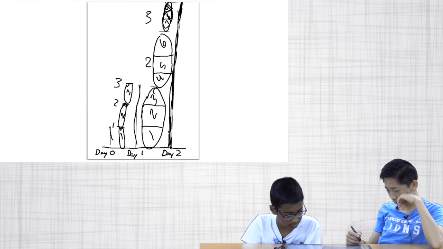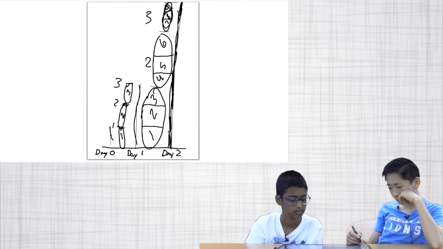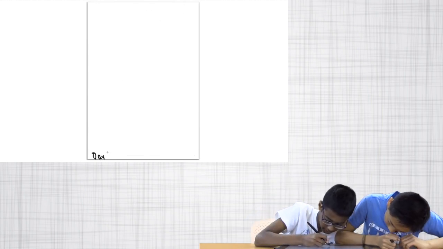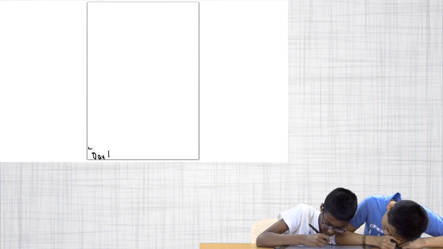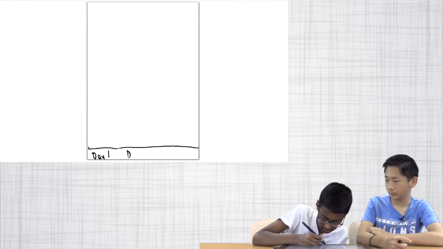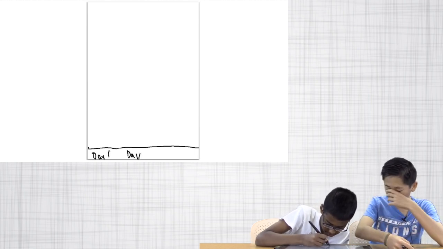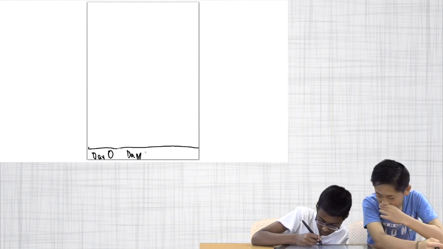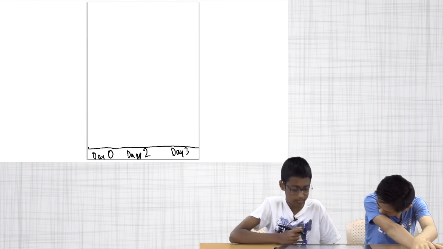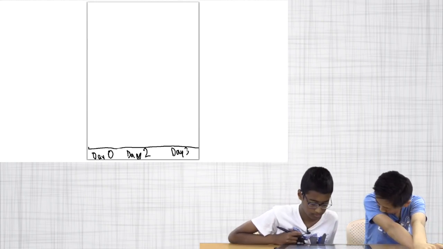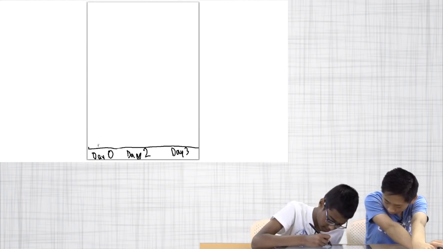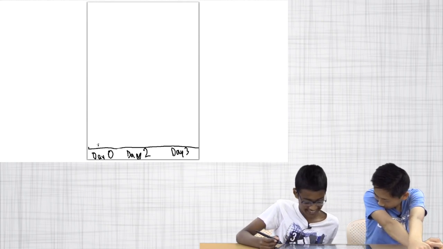Let's do one more. Let's do day 0, day 2, and day 3. Day 1. Okay, let's put the line here. And then we have day... Oh, wait, no, it's not day 1, it's day 0. Day 2, and then we have day 3 right here. Okay. And now we can probably draw day 0 like this tall. Okay.